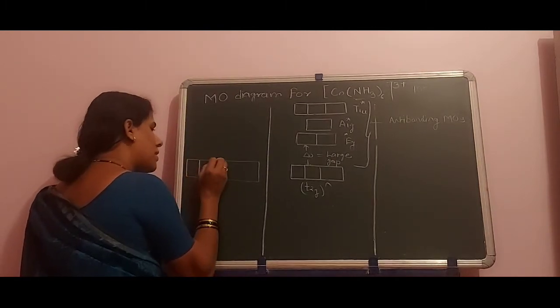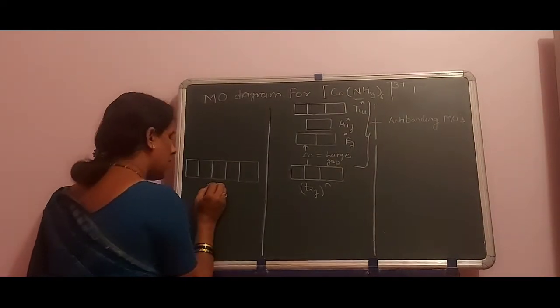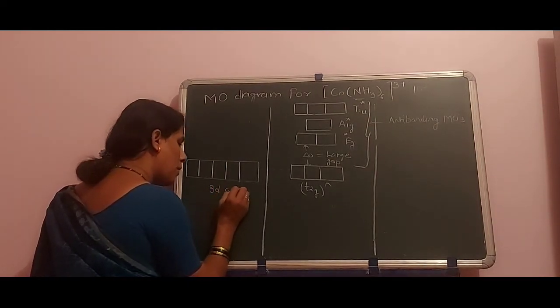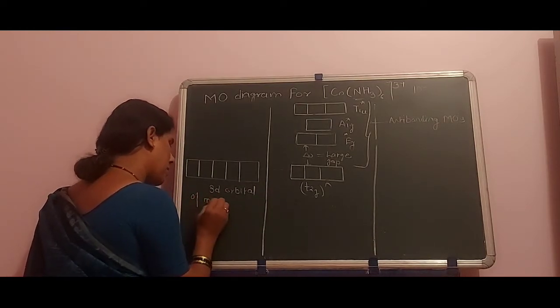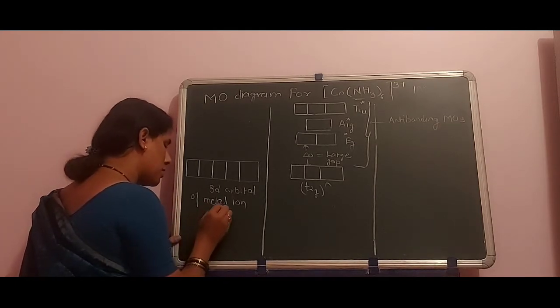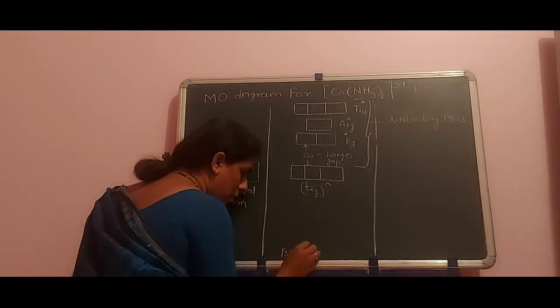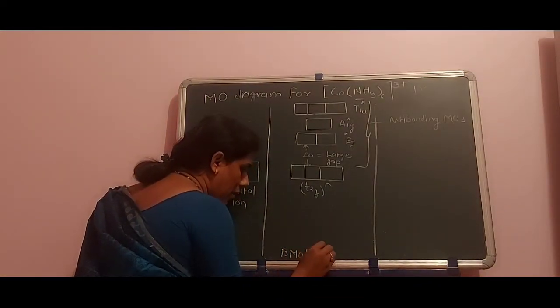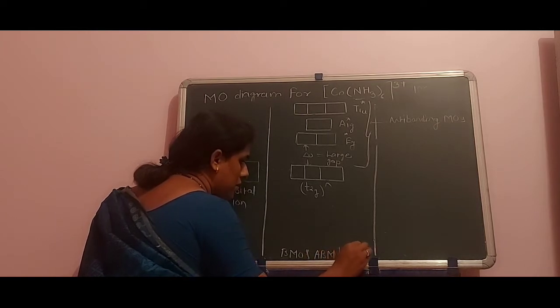How many orbitals? 5: 1, 2, 3, 4, 5. These are the 3d orbitals of the metal ion, that is the AOs. Here are the bonding molecular orbitals and anti-bonding molecular orbitals of the complex.